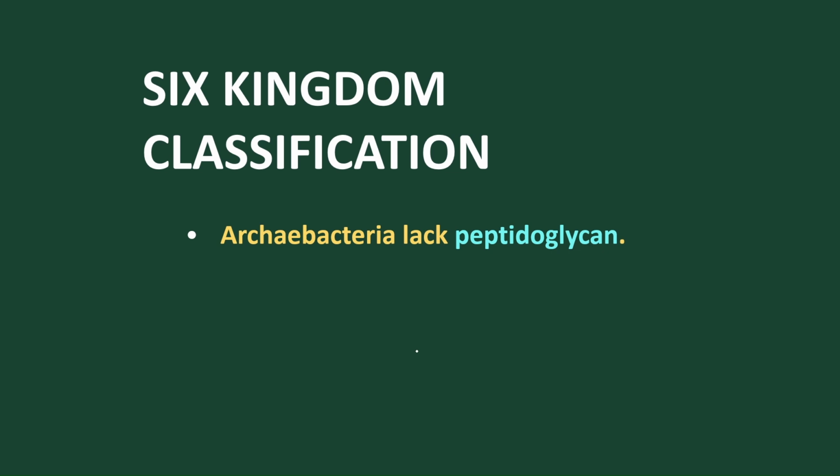Carl Woese said that archaebacteria should be present as a separate group because they lack peptidoglycan in the cell wall, whereas bacteria do have peptidoglycan in the cell wall.